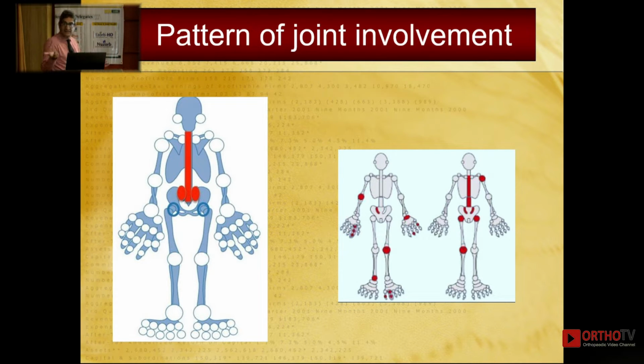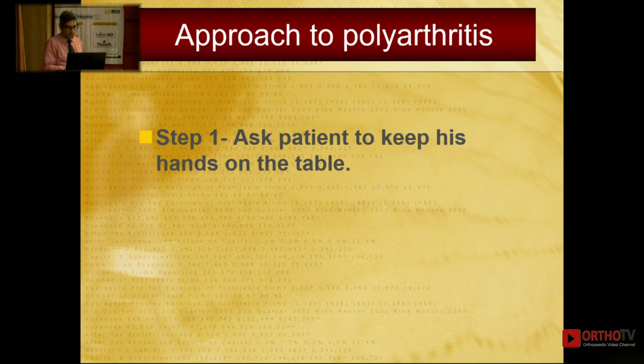It can be large as well as small, but it is typically asymmetric, generally with predominance of lower limb joints as compared to upper limb joints. So, it can be purely axial, it can be axial plus peripheral, and lastly it can be predominantly peripheral with just some involvement of one sacroiliac joint. The pattern of involvement clearly gives me a hint as to what I am looking at.